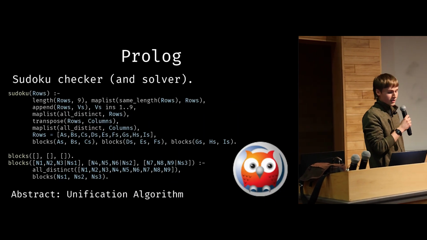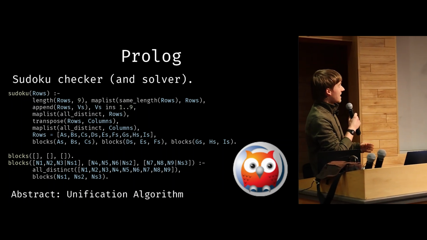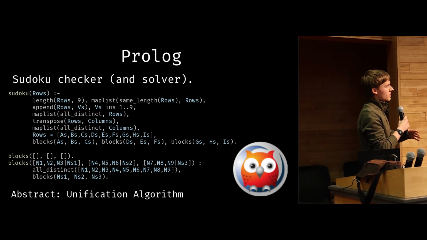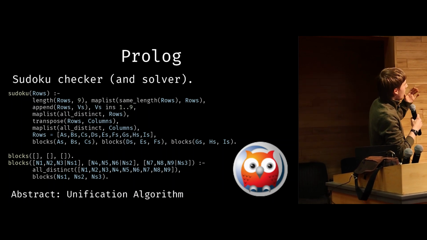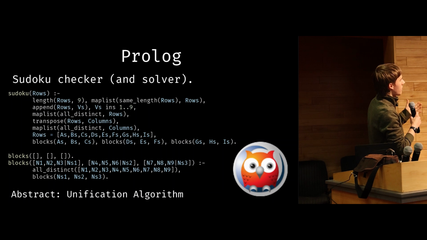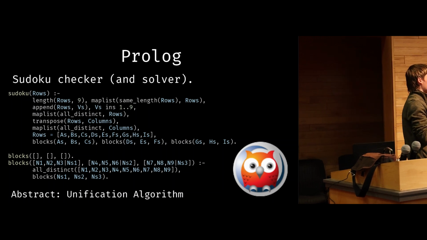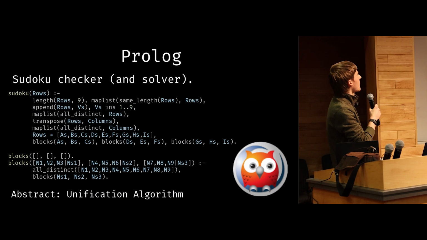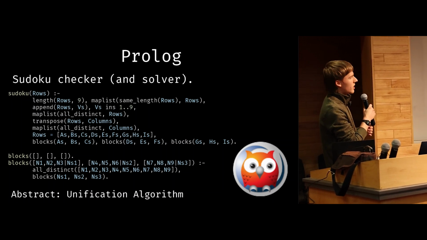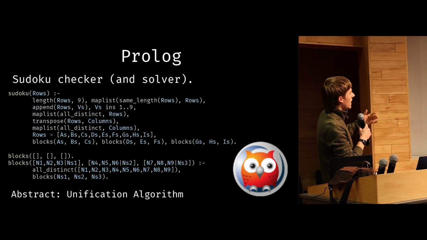Prolog stands for programming logic. It is a logic programming language, which basically means instead of writing functions, we write a database of predicates, and then we use the Prolog program to execute queries on this database. We can leave some of the arguments of the predicates variable, and Prolog will give us all of the possible values for those variables. So it's a lot to parse at once, but in a nutshell, this means that we can run functions backwards. One example of this is that if you write a Sudoku checker in Prolog, you get the solver for free, because Prolog will do the backtracking for you behind the scenes.